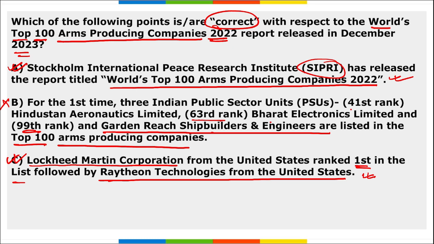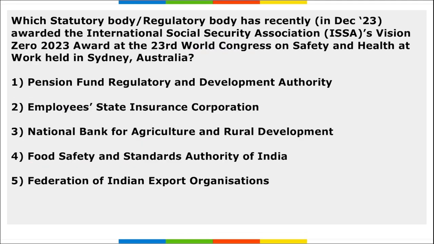If we look at the rank, 41st is HAL. For the 63rd rank, it is BEL, absolutely right. And 89, not 99, it is 89. No, it is not GRSE, it is Madgaon Dock Shipbuilders Limited. Right? And on top, Lockheed Martin Corporation, second, Raytheon Technologies, and third, Northrop Grumman Corporation.